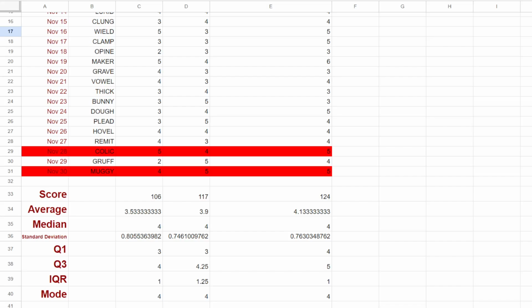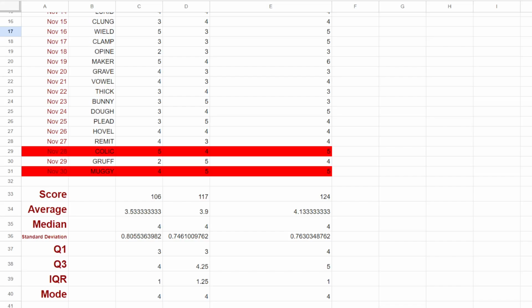And here, this one was interesting. It somehow only got a 0.76 standard deviation with the fall starting words, even though it had a 6. I would think it'd be similar to mine, but I don't know. Well, it was only 1 6, though. That's true. For me, it was 3 2s, so actually that makes sense. So if it had like 2 6s, this might have been a 0.78 or something.